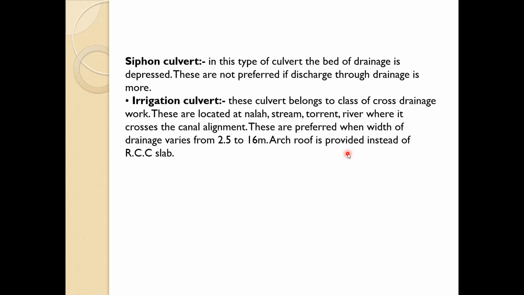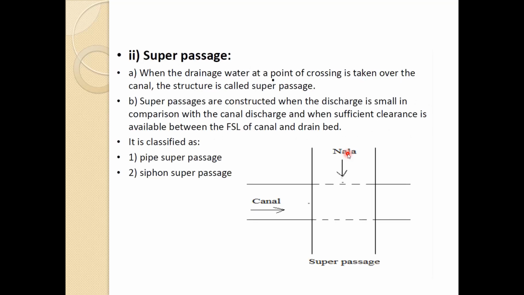These are not preferred if the discharge through drainage is more. The irrigation culvert. These culverts belong to the class of cross drainage work. These are located at nala, stream, torrent, river where it crosses the canal alignment. These are preferred when the width of drainage varies from 2.5 to 16 meter. Arch roofs are provided instead of the RCC slab.